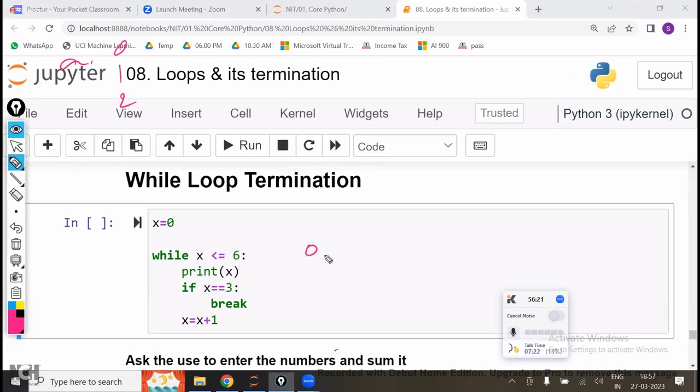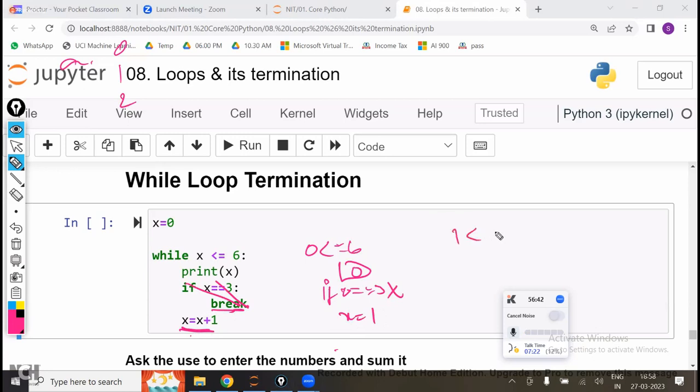Since 0 is less than or equal to 6, condition satisfied, print 0. 0 will be printed. Next, if 0 is equal to 3, no, so this block will not be executed. What about this one? This is the while block. Break is the if block, x is the while block. So x is equal to x plus 1. Now x is equal to 1.